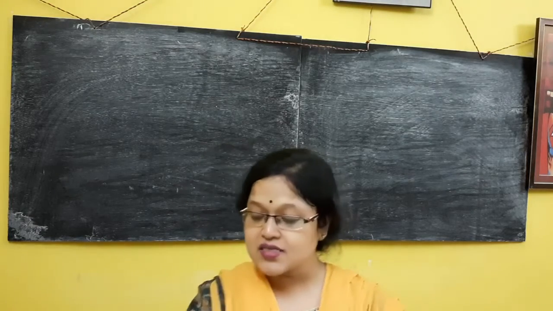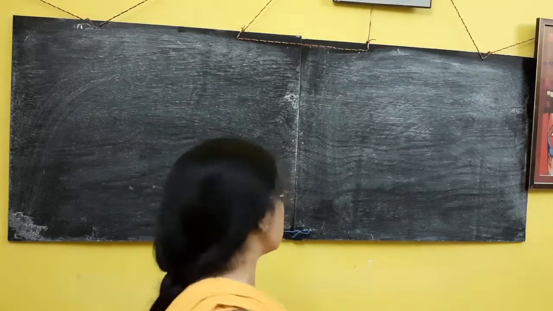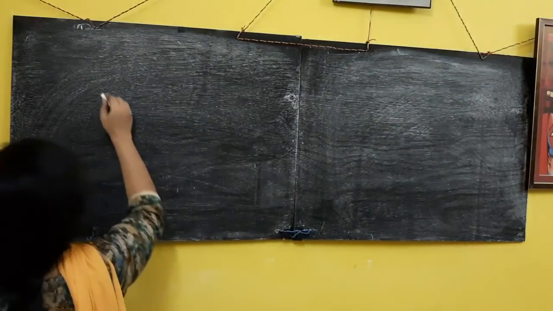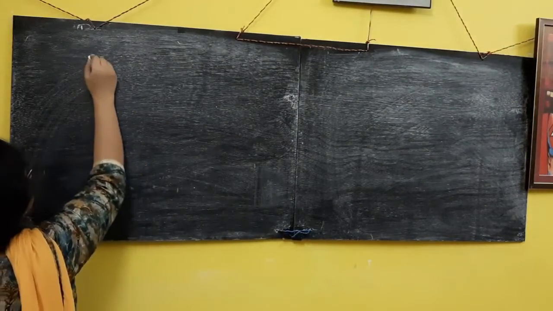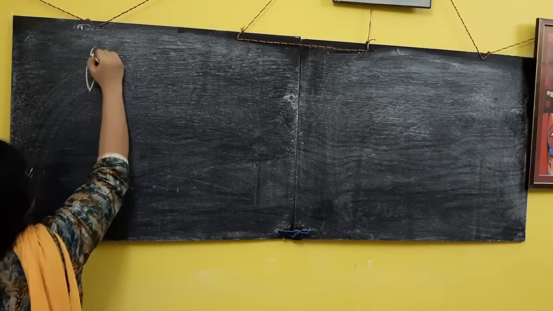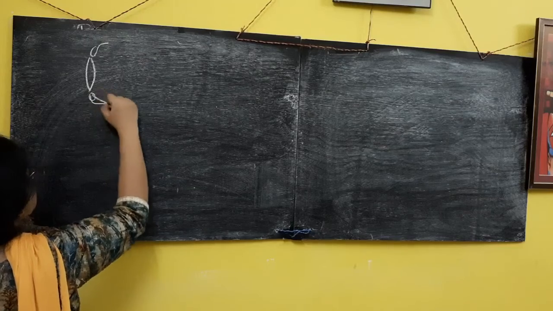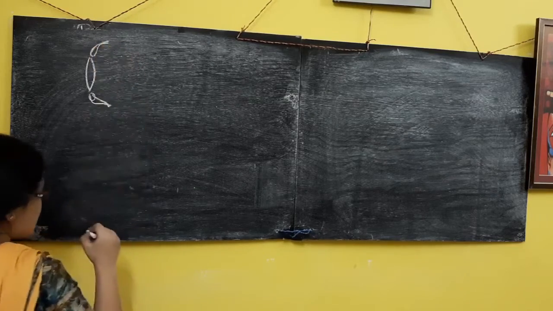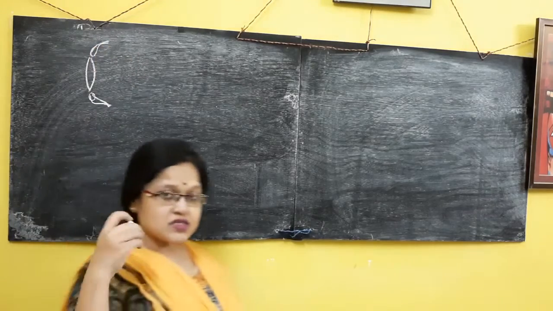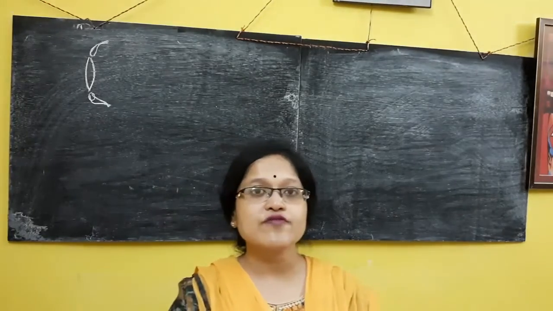See, our eye's lens, the biological lens, looks like a convex lens. So this is a convex lens, and here we have a bunch of muscles. Clear? These muscles are called ciliary muscles. What is the purpose of that?